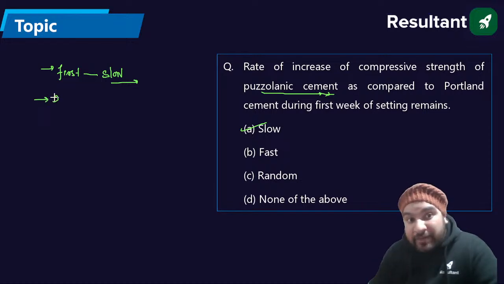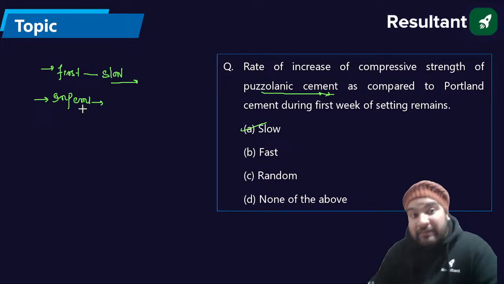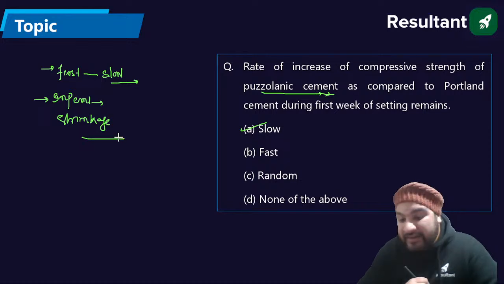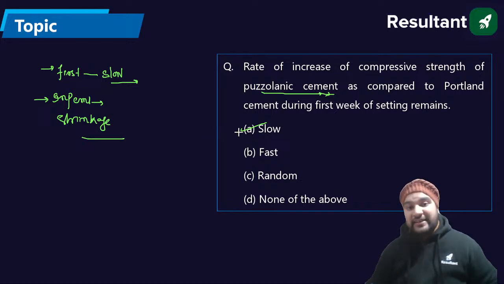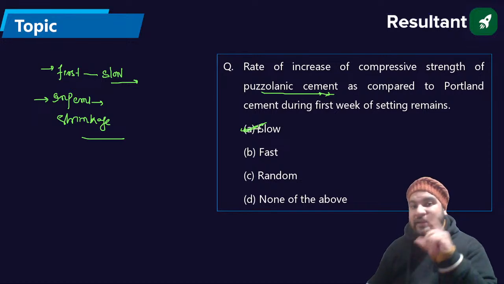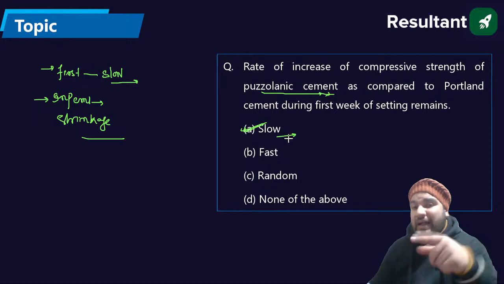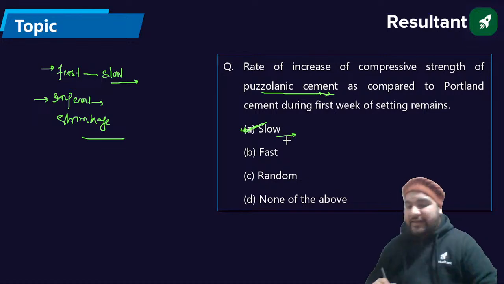Okay, the impermeability will be high, so it will make the cement impermeable. Remember, the shrinkage is more when we add the pozzolanic material. So the answer is A. This is the disadvantage when we add the pozzolanic material. The initial gain of strength is low, but the ultimate strength is more as compared to that of Portland cement.